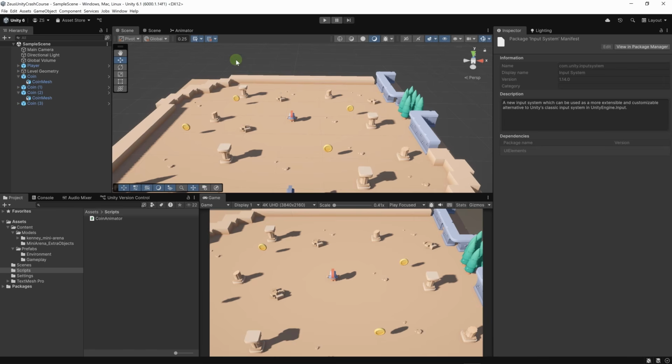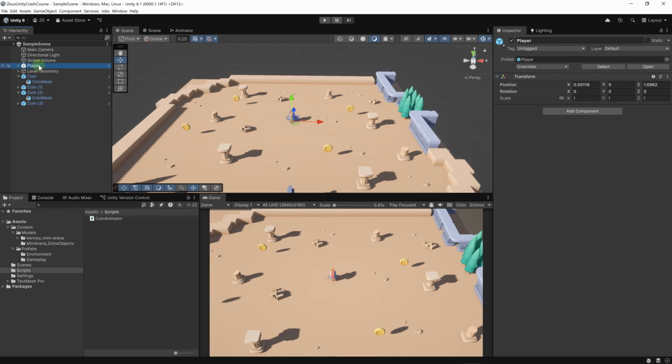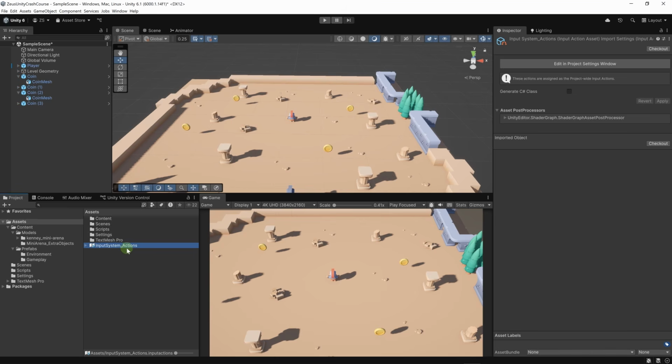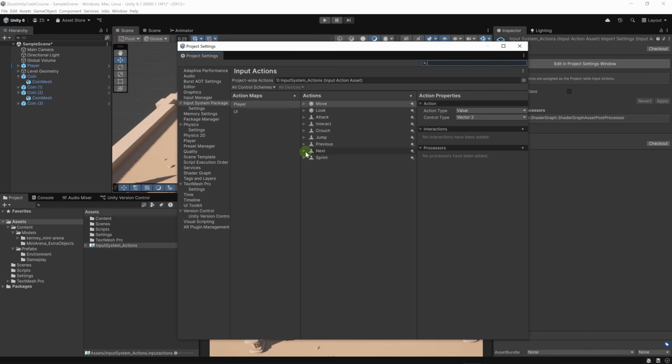We already have the input system, and one of the classes in the input system that's very useful is called the player input class. Let's click on our player and let's add a new component. We can go down here to input, and here we have the player input class. The player input class will point to a set of actions. If we click here, we're going to ping the actions. Our actions are defined here, and we can edit them in the project settings window.